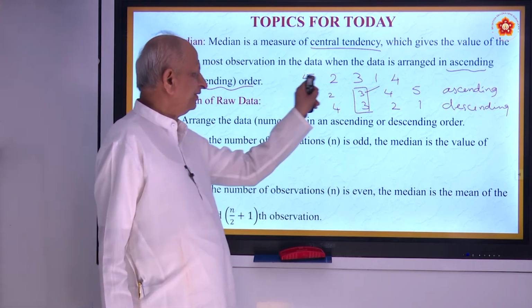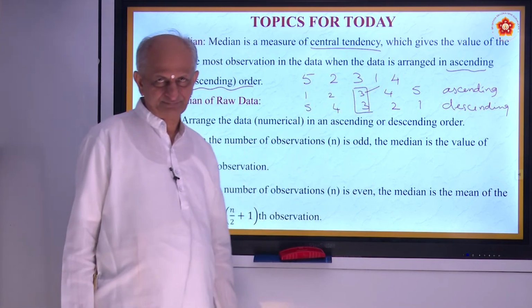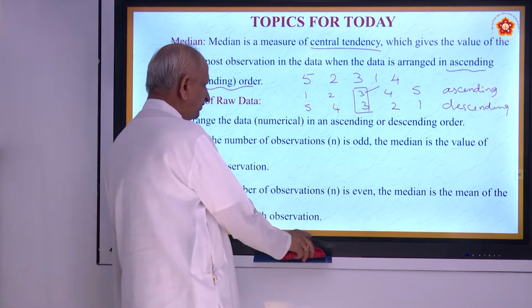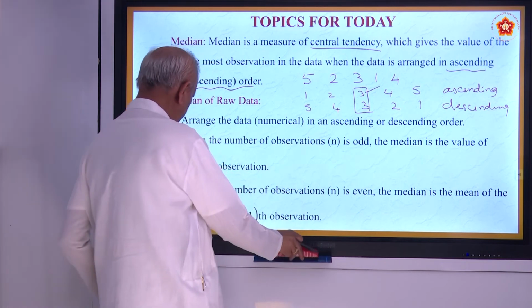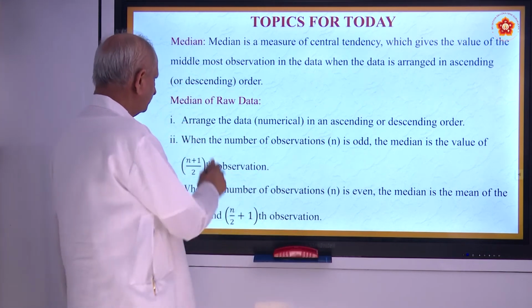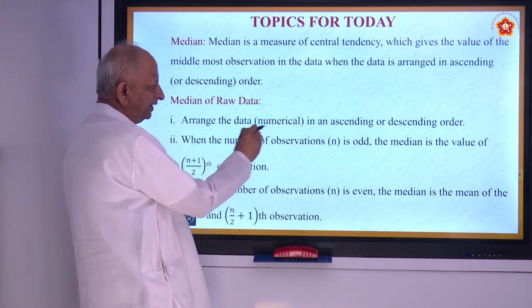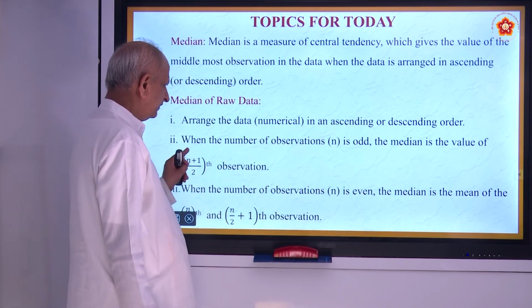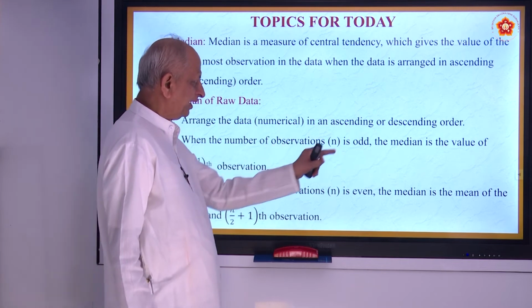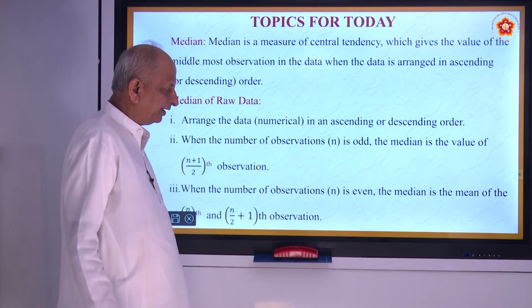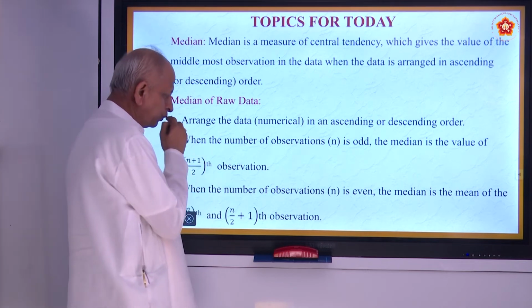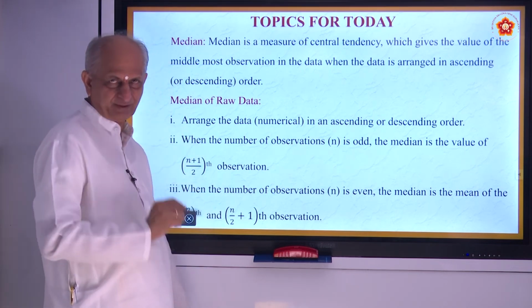So this data what you write now is called raw data. And the first step, as I just told you, is to arrange the data in ascending or descending order. Second, when the number of observations is odd, as you have just seen, median is the value of the (n plus 1) by 2th observation.